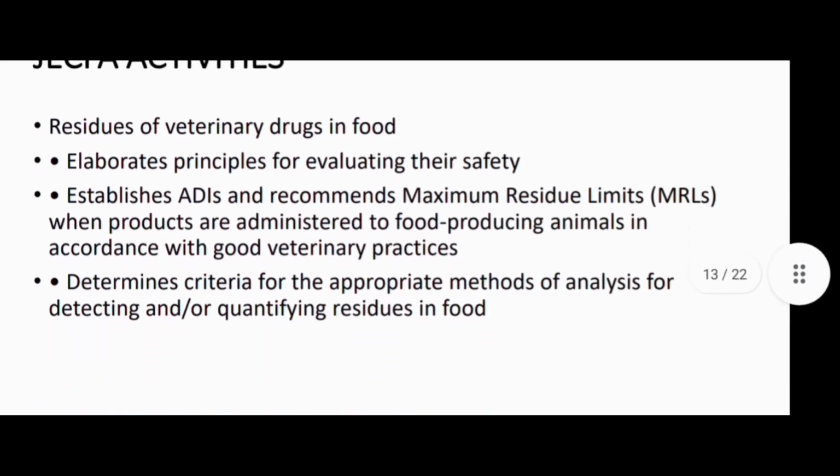Other than this, JECFA is also dealing with residues of veterinary drugs in food. It elaborates principles for evaluating their safety, establishes ADI and recommends maximum residue limits, also known as MRLs, when products are administered to food-producing animals in accordance with good veterinary practices. Okay, it determines criteria for appropriate methods for detecting or quantifying residues in food.